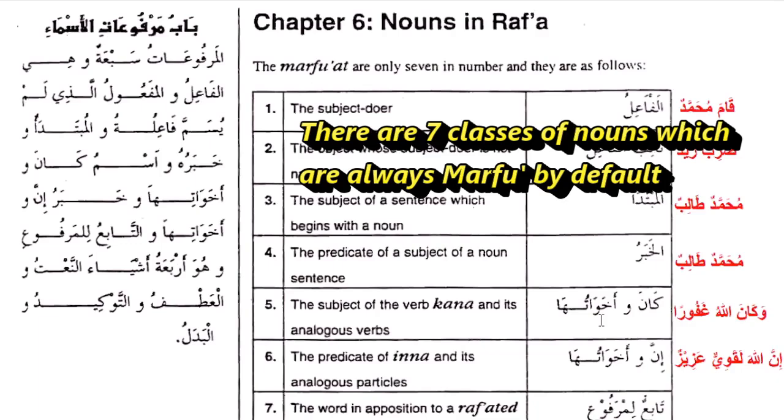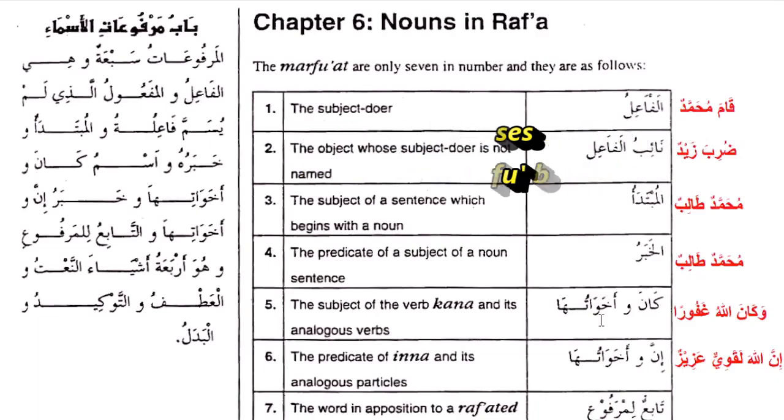If it seems you are not clear with what we mean by marfu'at, just take your time. When we look at the examples, it will become clear. Marfu'at, in simplicity, are certain conditions: if a noun finds itself in them, it must be marfu. That's what this particular chapter is talking about. I hope that is clear.